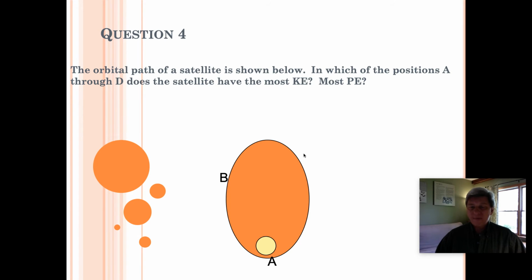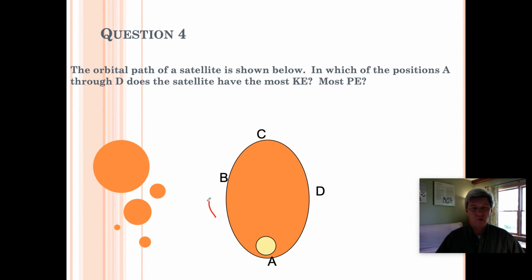Point A is obviously the point where we're closest to the surface of the Earth, if the various points represent points on the elliptical orbit. And if it's closest to the Earth, that means it's got the least amount of potential energy at point A. If it's got the least amount of potential energy at point A, then that's where it must have the most kinetic energy, right? It's moving fastest at point A.